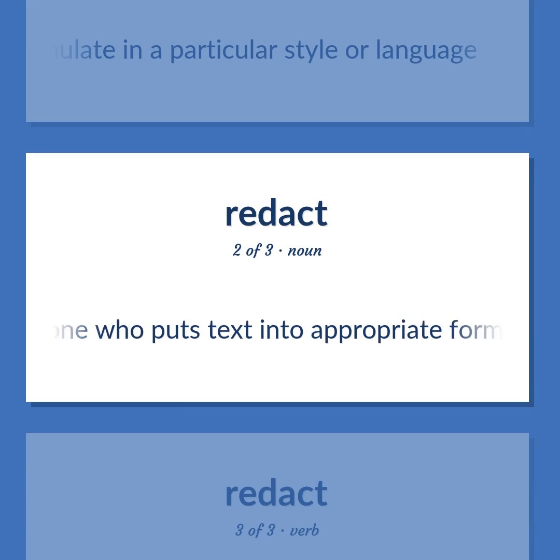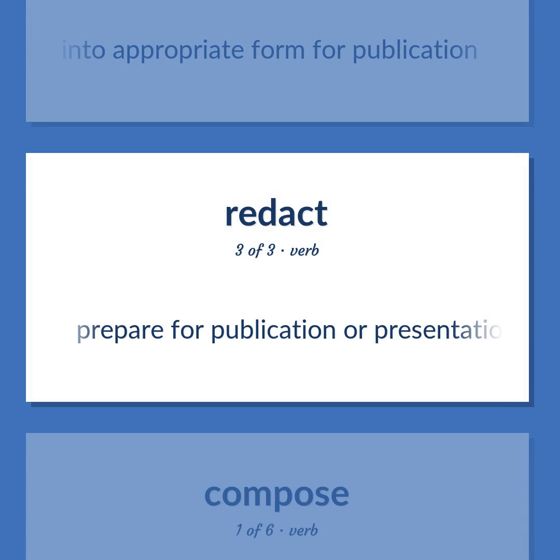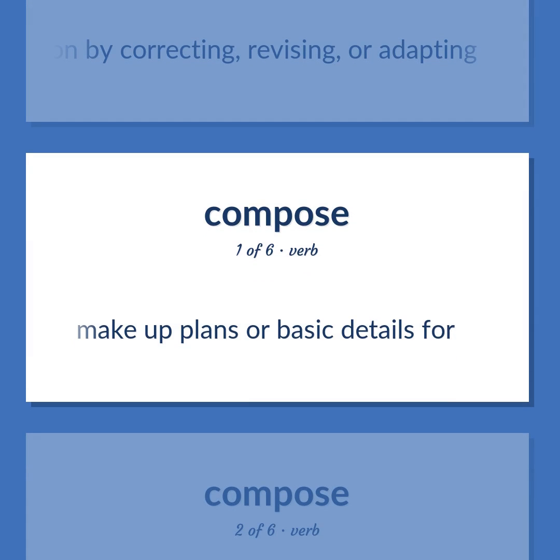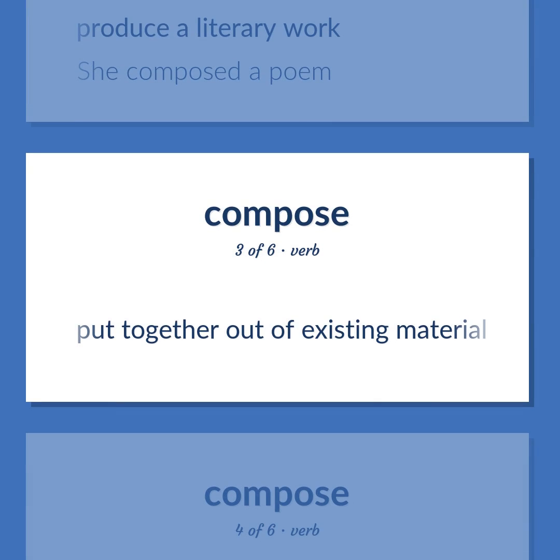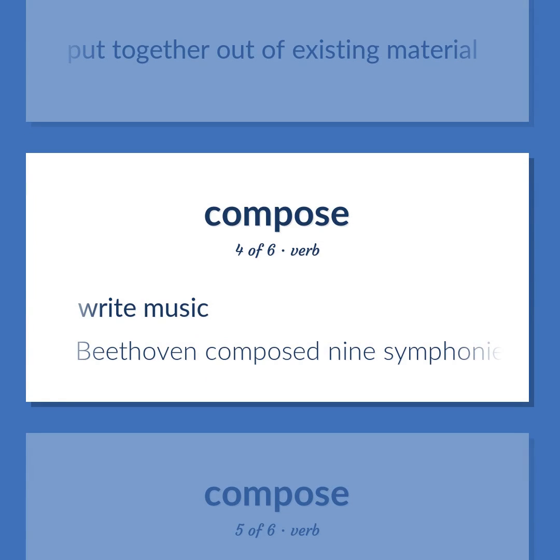Someone who puts text into appropriate form for publication. Prepare for publication or presentation by correcting, revising, or adapting. Make up plans or basic details for. Produce a literary work. She composed a poem. Put together out of existing material. Write music. Beethoven composed 9 symphonies.